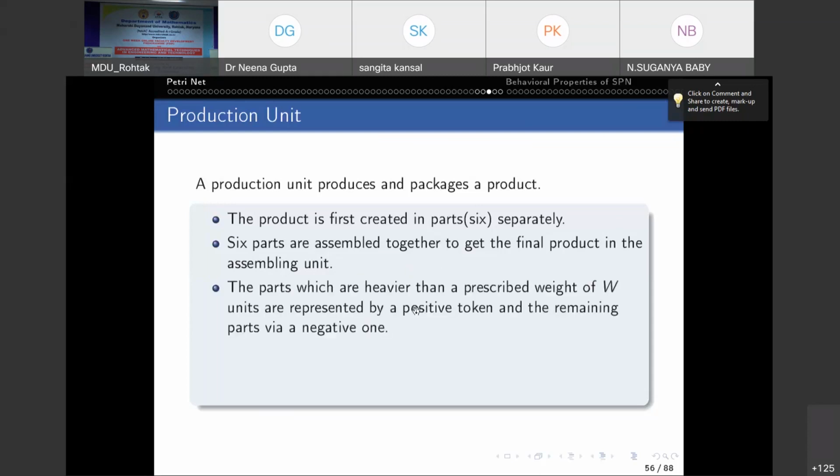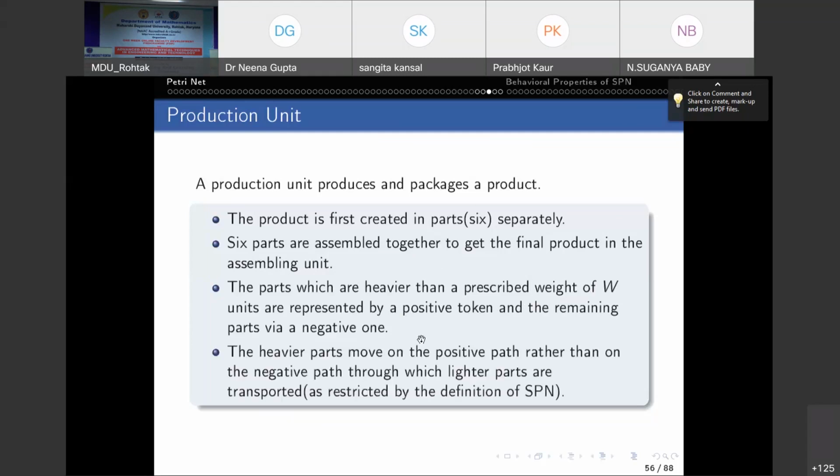Now, the parts which are heavier than a prescribed weight of W units are represented by positive tokens and the remaining parts by negative. See, the heavier parts move on the positive path because they are represented by positive tokens, and the negative path is the one through which the lighter parts are transported.